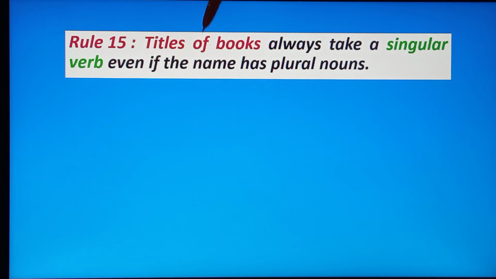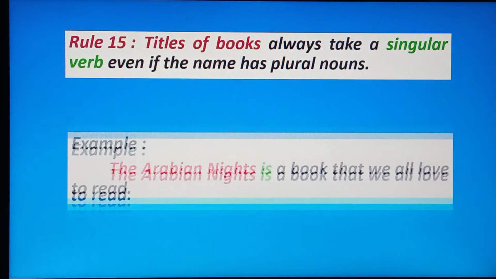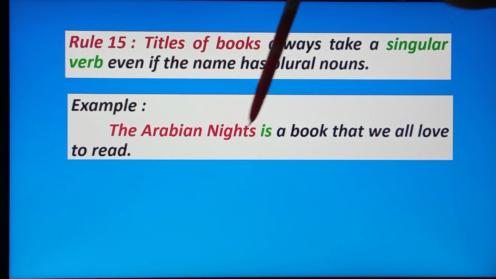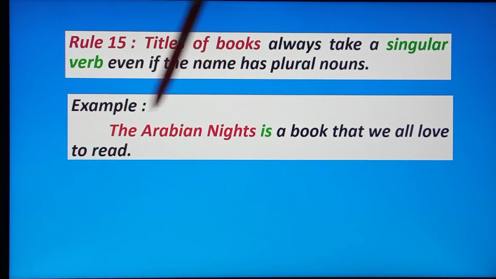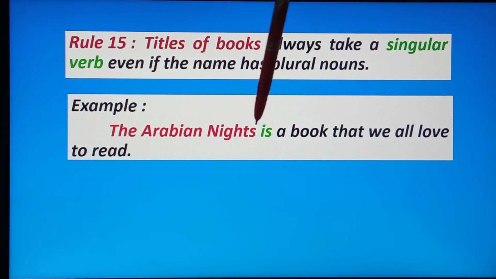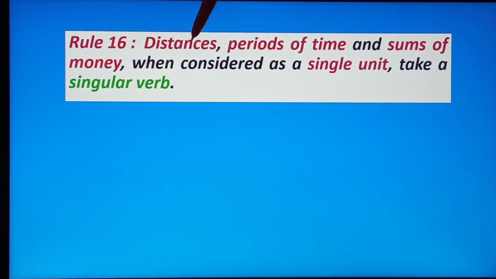Rule 15, titles of books always take a singular verb even if the name has plural nouns. Okay, titles of books. Any titles of books, we use what? We will use a singular verb. Now see the example. The Arabian Nights is a book that we all love to read. This is the name of a book. Okay, so we are using what? Singular verb.